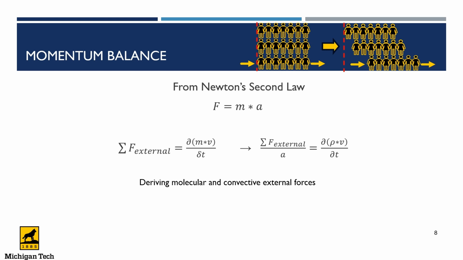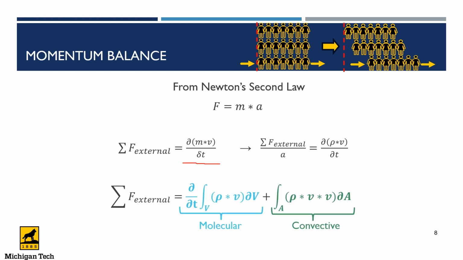So for the momentum balance, from Newton's second law, we know that force is equal to mass times acceleration, and relating this in terms of momentum, the total external force, which can be the force of the walls and the force resulting from the people in the field, is equal to the derivative of mv divided by the derivative of dt. We use partial derivatives in this case. So writing the right hand side in terms of our molecular and convective parts, just like we did in our lecture, we now have this expression. So this part is the molecular part, and this is the convective part.